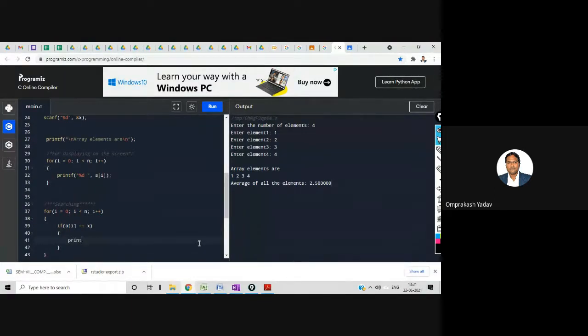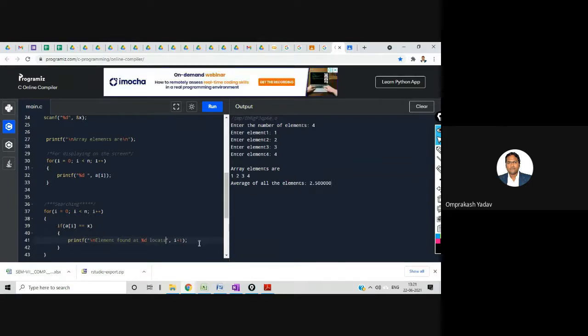The moment I get this, I must say printf element found at, that means we will display the location, let's say i plus 1.